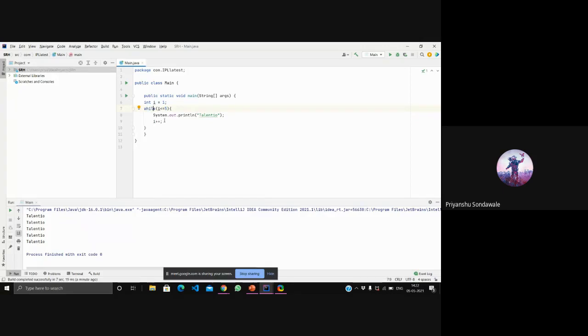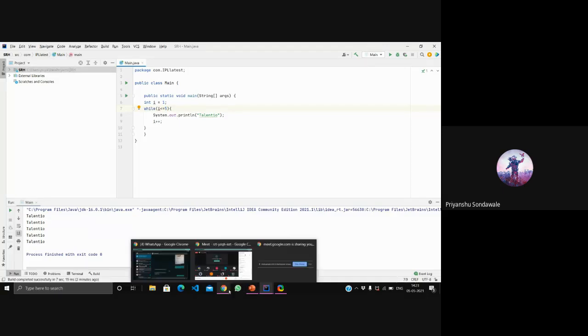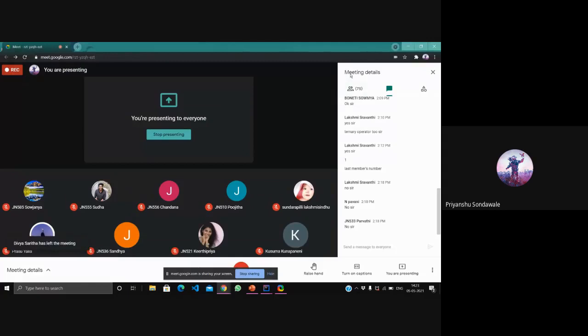So look at the sequence. In a while loop, first we initialize, then the while condition, and at the last, increment or decrement. First initialize, then condition, and at the last increment or decrement. I hope each and every one of you got this easy program. Just let me know if you understood this program or not.